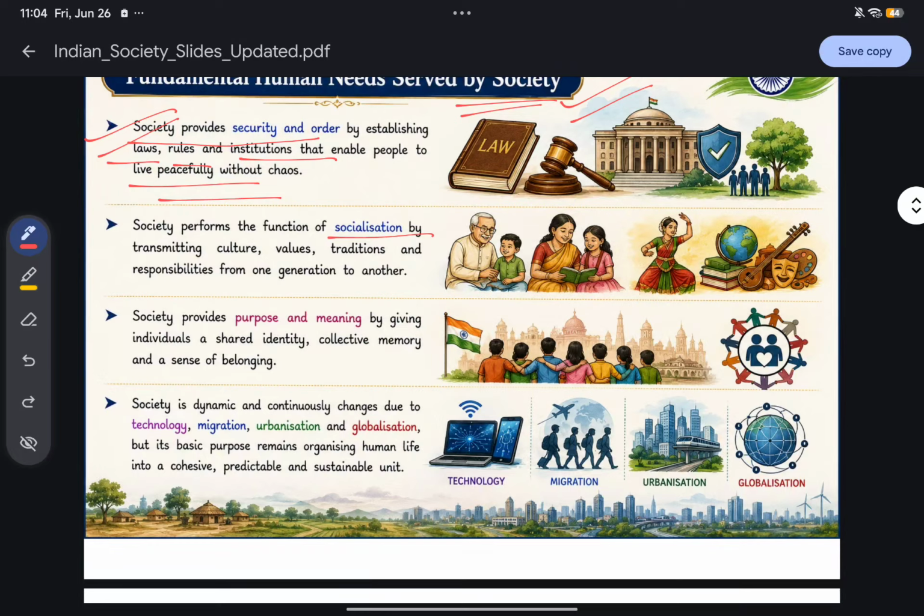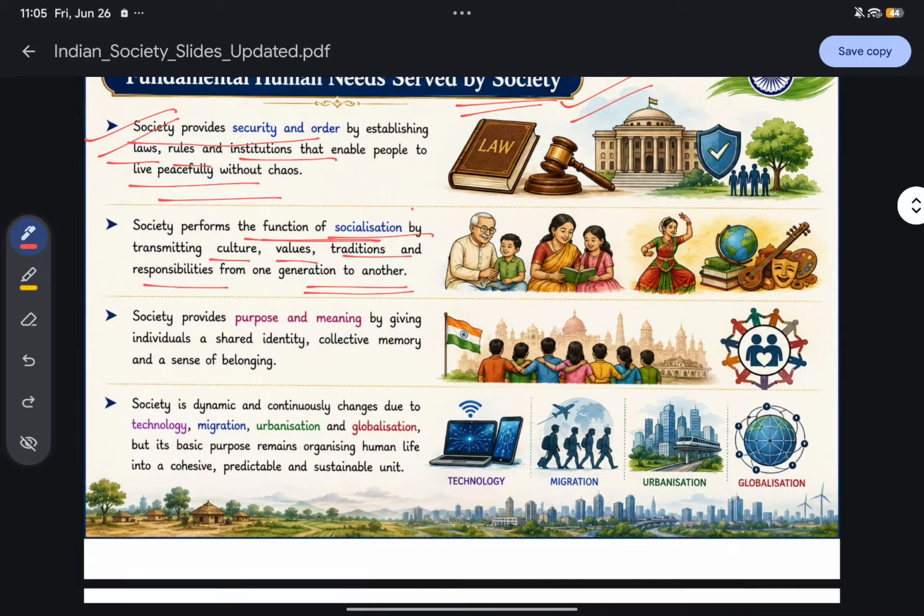Our forefathers have transmitted their culture, values, and traditions from one generation to another, and that keeps our customs and cultures alive till date. So that is done by socialization, and who does it? Society performs the function of socialization by transmitting culture, values, traditions, and responsibility from one generation to another.